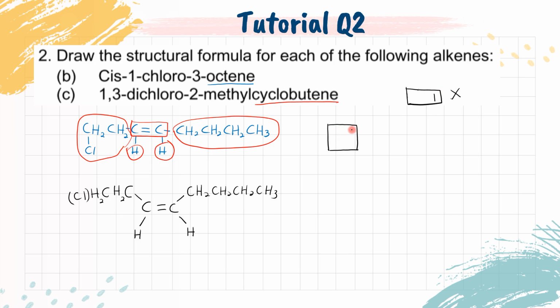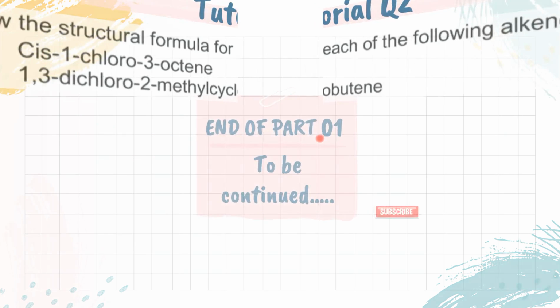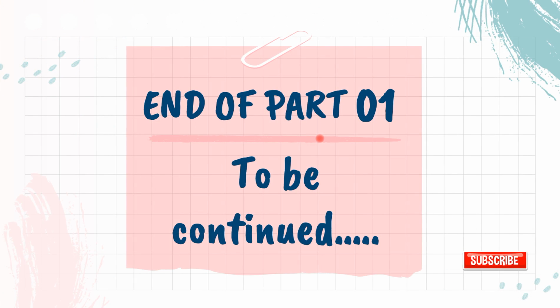Mana letak double bond, mana-mana pun tak kisah. Let's say saya letak di sini. Ni carbon 1, ni carbon 2. Jadi carbon 1, sini tengok. Ada dichloro Cl. Sini ada Cl. Ni carbon 1, carbon 2 ada methyl kan. CH3. Okay, carbon 3. 1, 2, 3. Sini ada Cl. Senang je kan? Dah selesai.